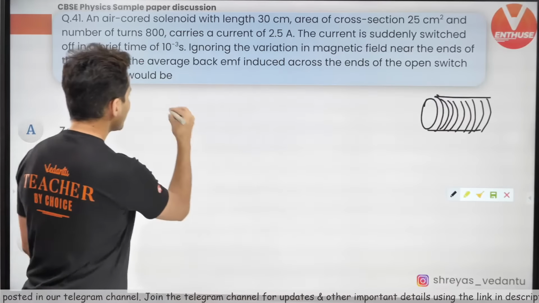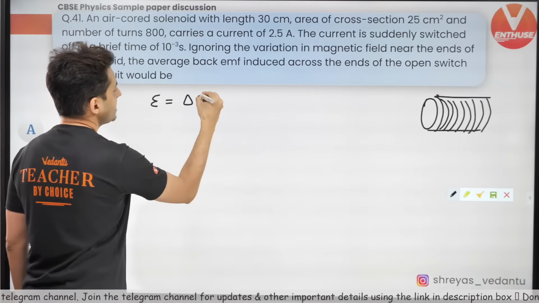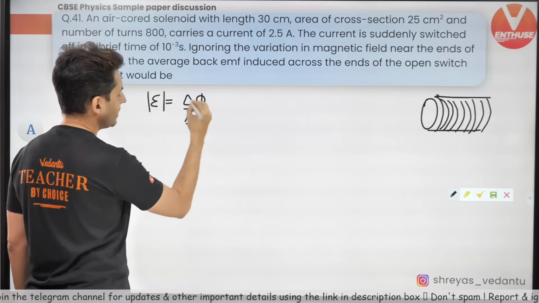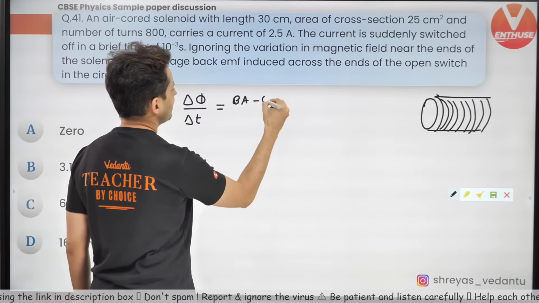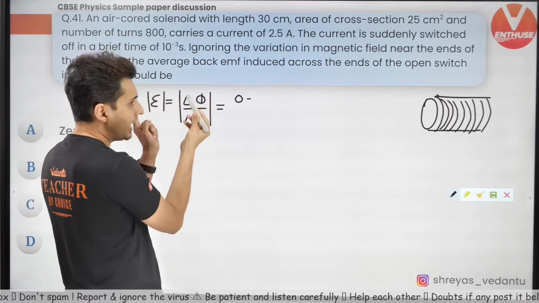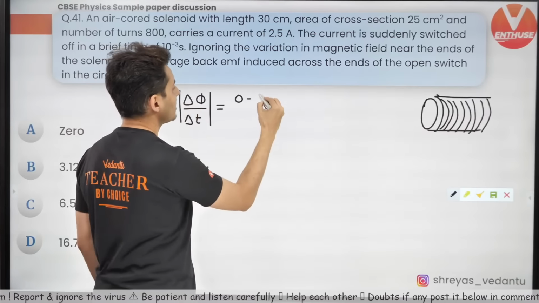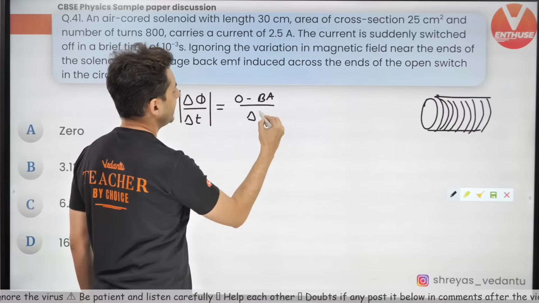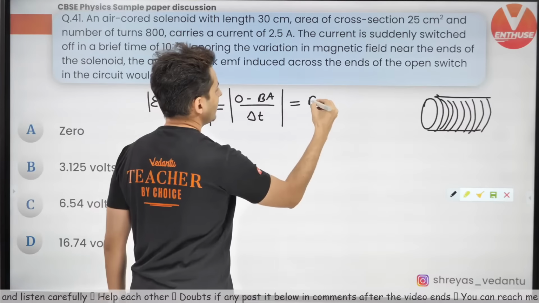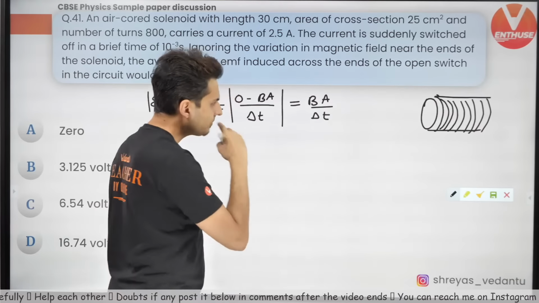That EMF will be the change in flux, magnitude wise, upon the time interval. Now it is turned off, remember that. So finally the flux will be 0. Initially some field will be there, some flux will be there. So it will be BA minus 0. I'm anyways interested in the mod value. If you want to write it properly, final minus initial, so 0 minus BA divided by delta T. When you take the modulus, that minus sign just goes away and you will be left with BA divided by delta T. What is the value of B?